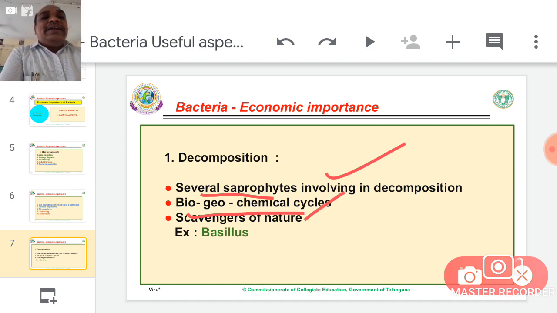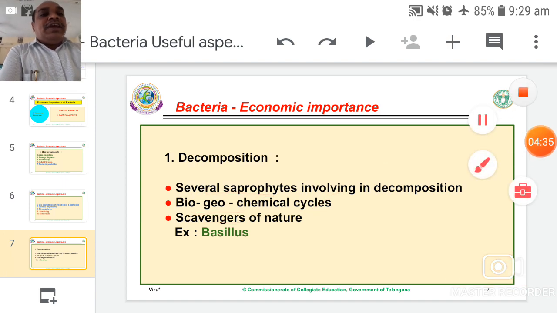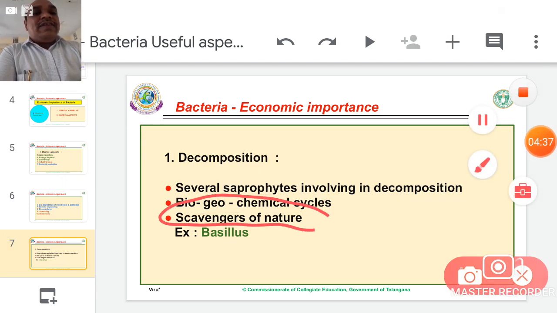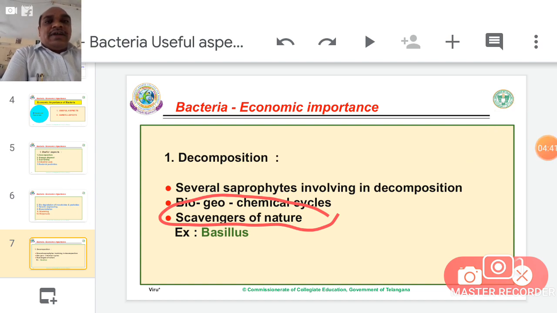Therefore, bacteria are considered scavengers of nature, because the entire dead plant or animal material is removed from the atmosphere, from nature. Remember this sentence: bacteria are called scavengers of nature.